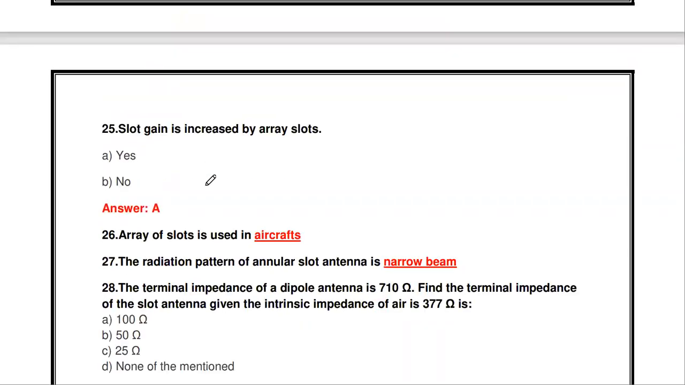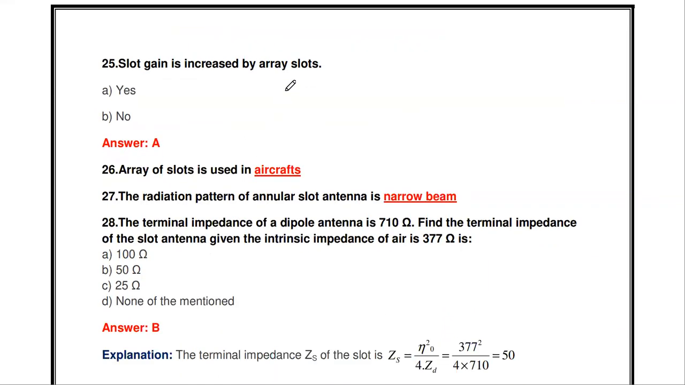Then the slot gain is increased by array of slots. Okay, so if you want to increase the gain of that particular slot antenna, we may use an array of slot antennas. It is also true. Okay, then array of slot is used in dash. The array of slot is used in aircraft. In aircraft, instead of using one single slot, we may use the array of slots.